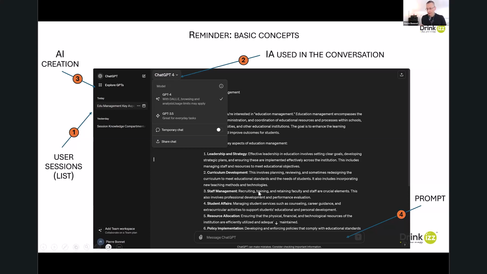And then, of course, the fourth principle is the prompt. This is the way you write to the AI your request, your need, or you explain to the AI your knowledge to train the AI about your knowledge.